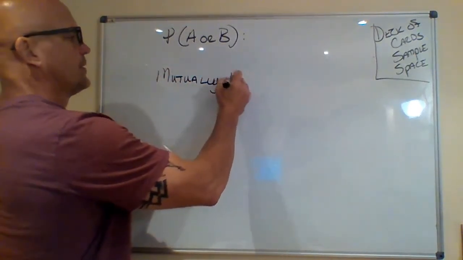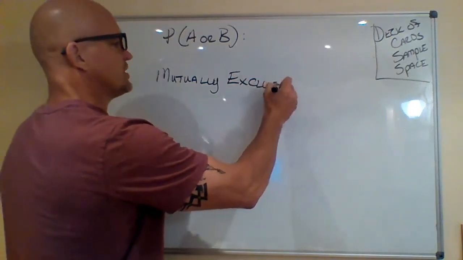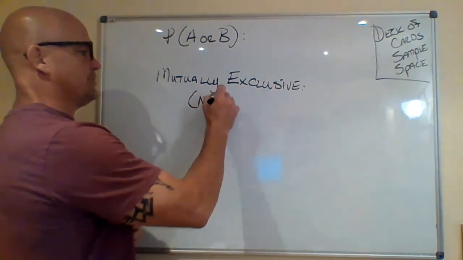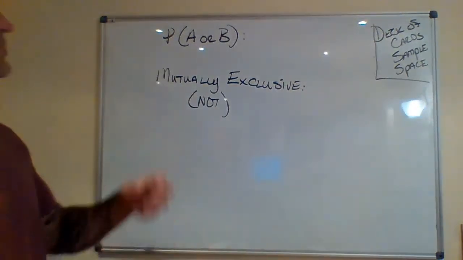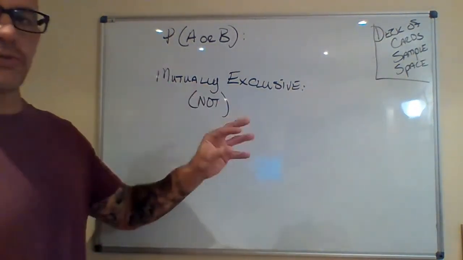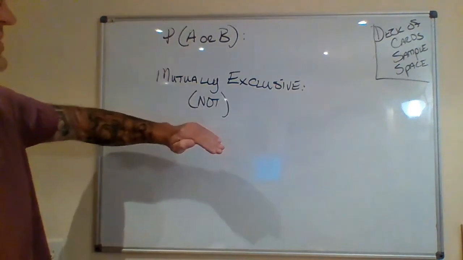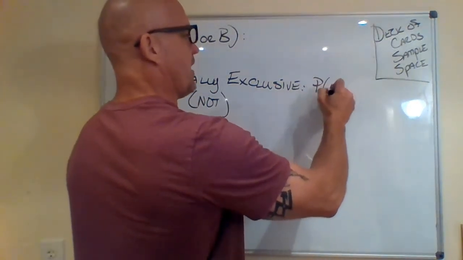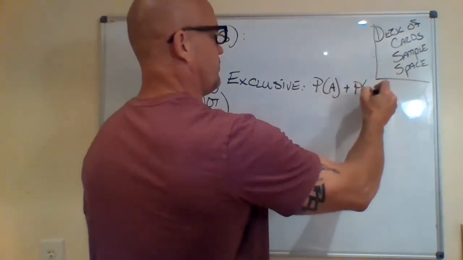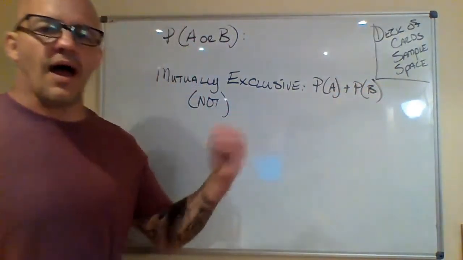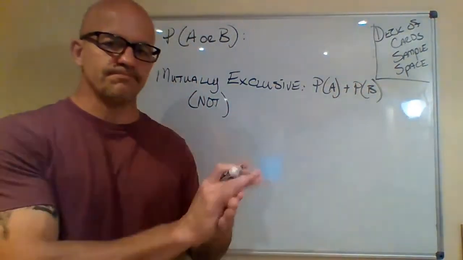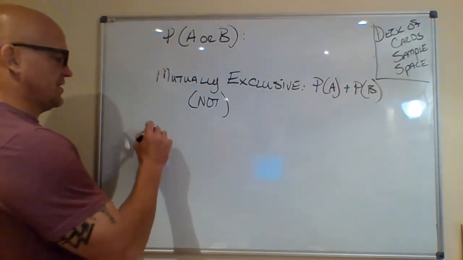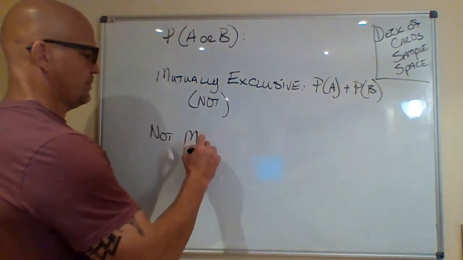Remember, when we're talking about mutually exclusive, that means they cannot happen at the same time. So if I have 2 events, probability of A or B, and they are mutually exclusive, they cannot happen at the same time. That simply means that the probability of A or B is the probability of A plus the probability of B. So if I want either or, I just find the probability of each and add them together. Done. Now, what if they are not mutually exclusive?